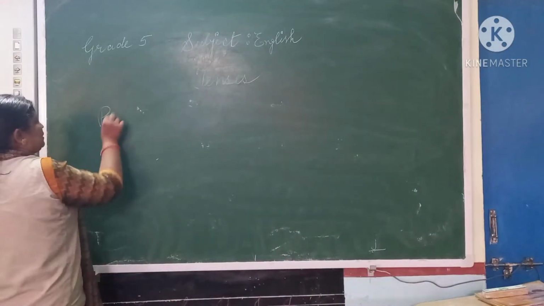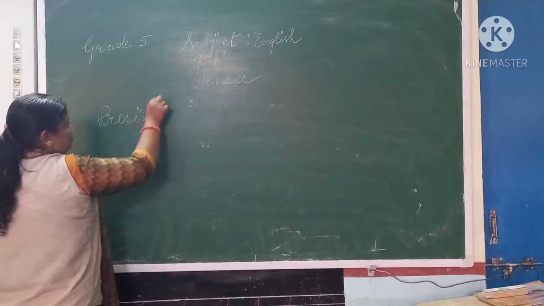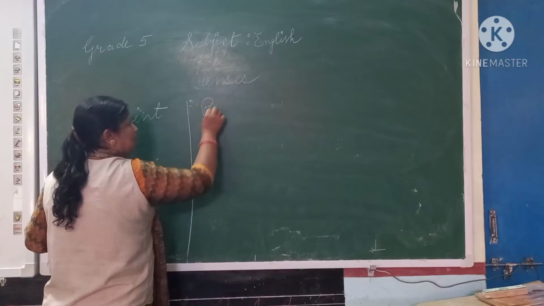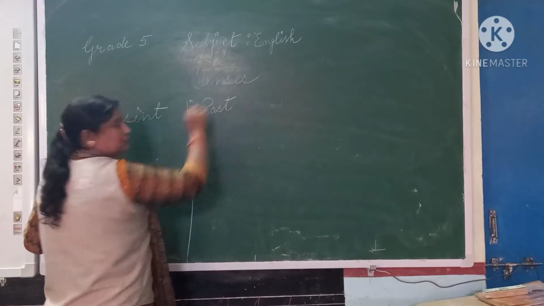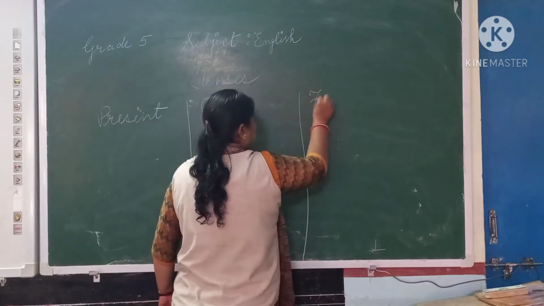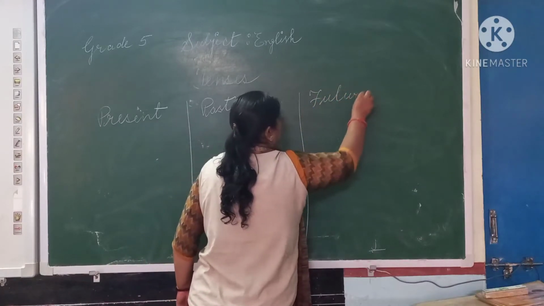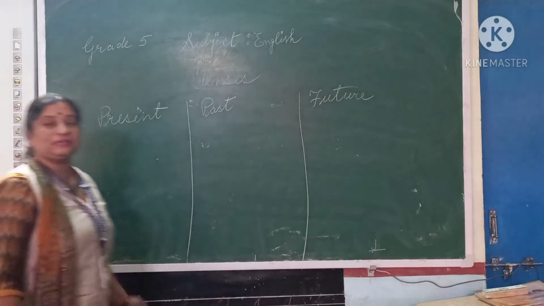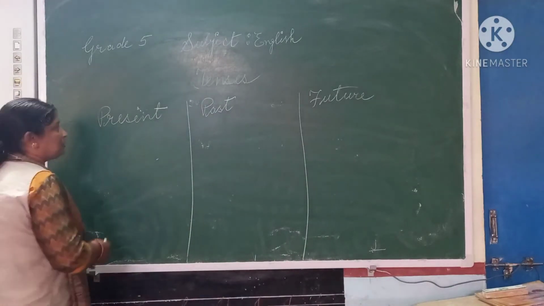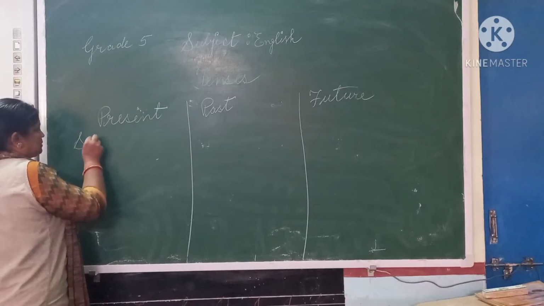Okay, see here, present. Afterwards, what was there? Past, and after that, future. So these are the main tenses that we did yesterday also. Afterwards, each tense is having four different parts. Okay, so first part is simple present tense.